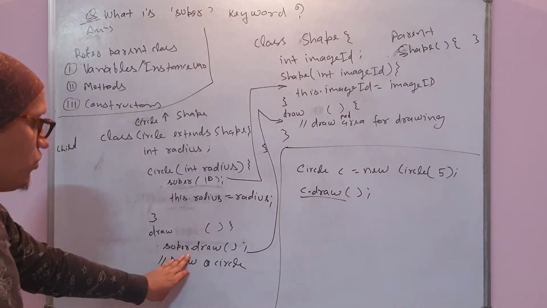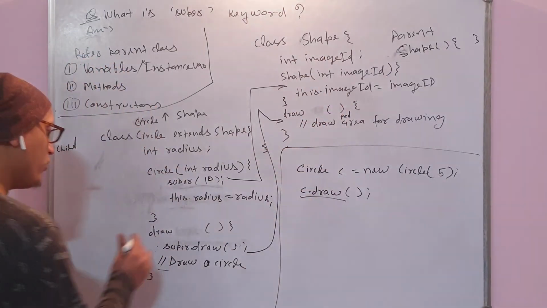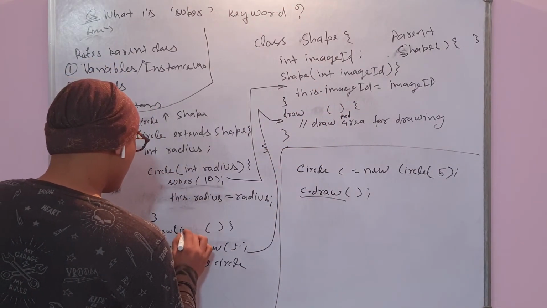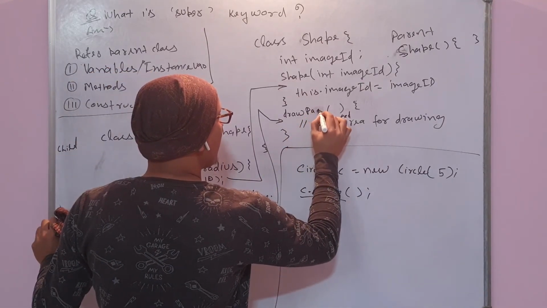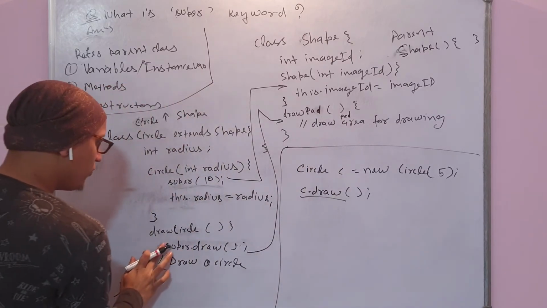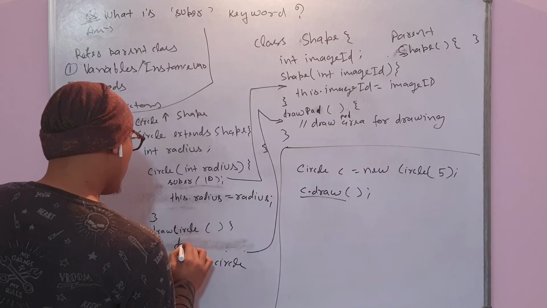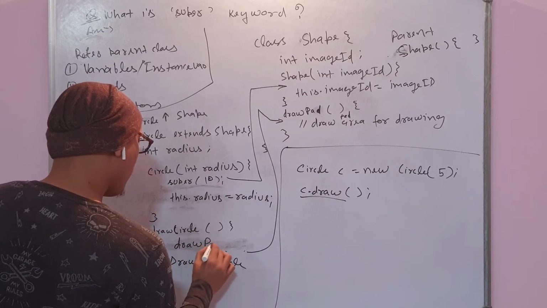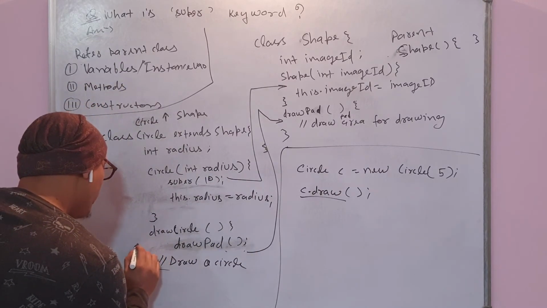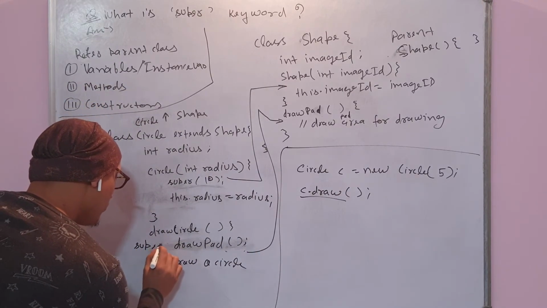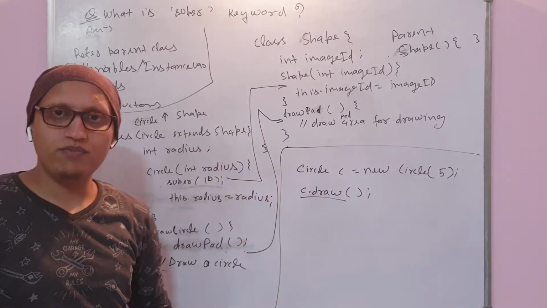So super can be used to call a super class method. Even if this was a draw circle and this was a draw pad, then you don't need to do anything. Just call it from here, either in that way, or if you want to make it very clear, then super.drawPad, which means draw pad is getting called from the parent.